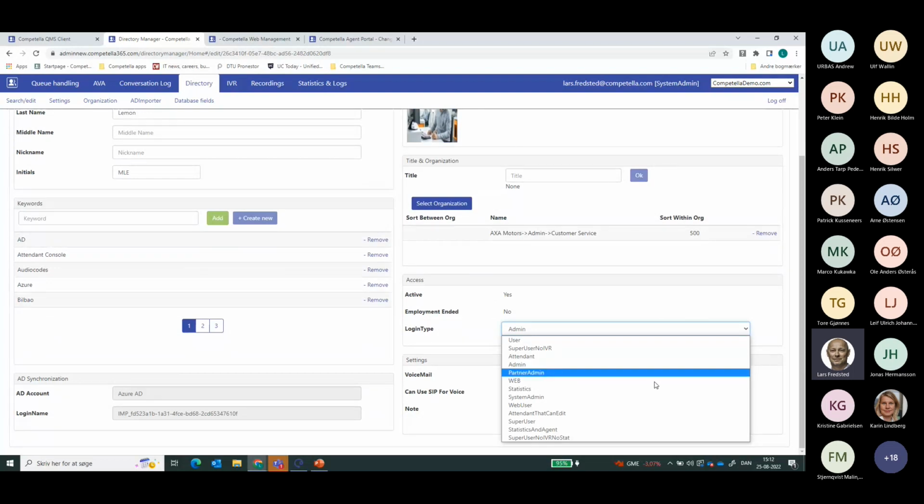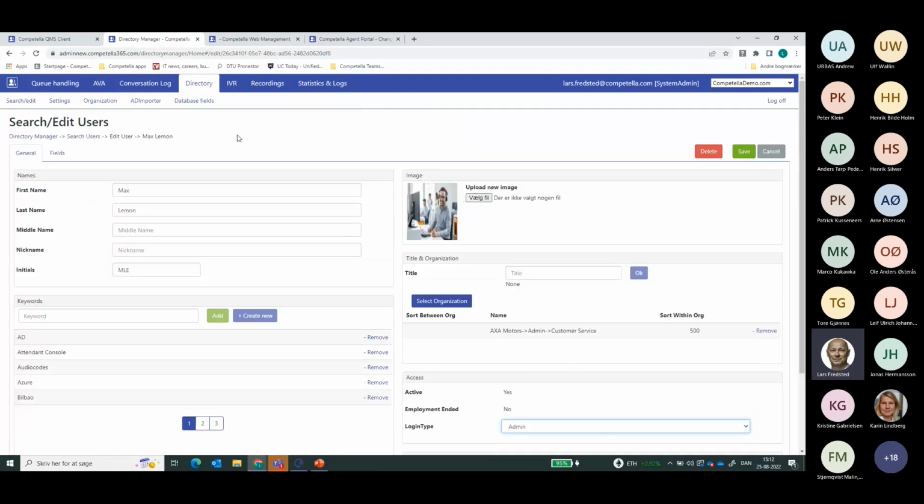That's everything from super user to user or agent, whatever you prefer for this particular user. This is, you can say, seen from a holistic point of view.